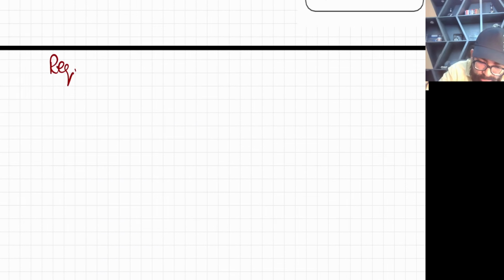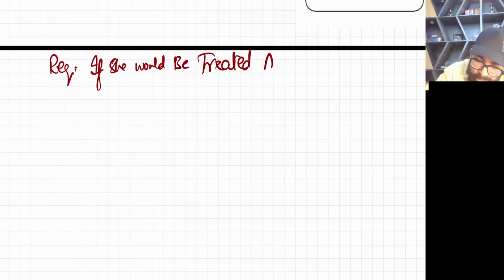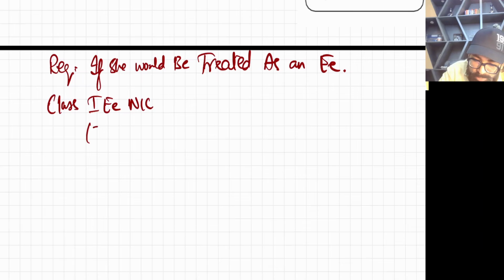Requirement D: if she is treated as an employee, how much will the class 1 employee NIC be? 36,000 minus the first band of 12,570, which is nil rated, multiplied by the rate of the second band, 12%.